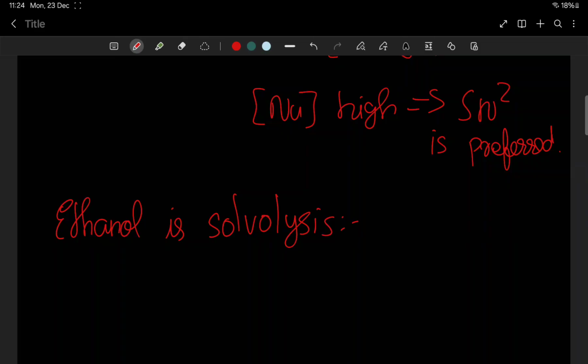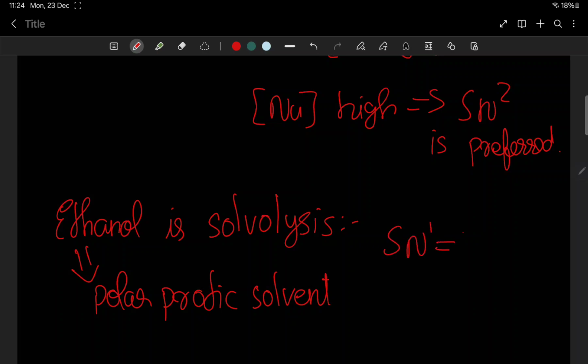You know, SN1 reaction happens in polar protic solvent and SN2 reaction happens in polar aprotic solvent. So is ethanol a polar protic or polar aprotic? Yes. Water, ethanol, ammonia, acetic acid, etc. Ethanol is a polar protic solvent. So excess of ethanol means the reaction is happening inside ethanol medium, right? Polar protic solvent. You know that SN1 reaction prefers polar protic solvent.